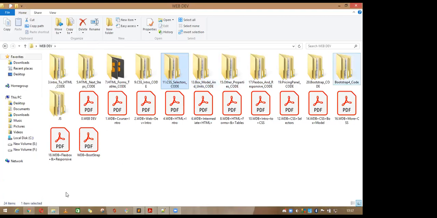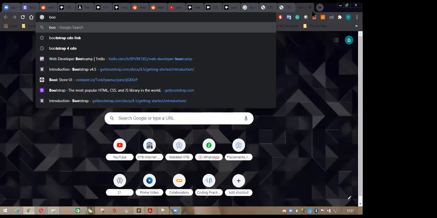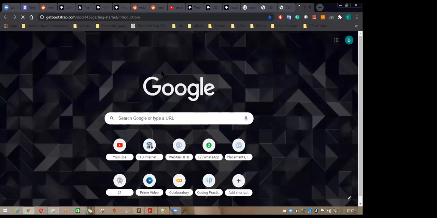But one major thing I wanted to show you is Bootstrap. This is the last thing. I think this is the last one. After this, I am going to close the session.